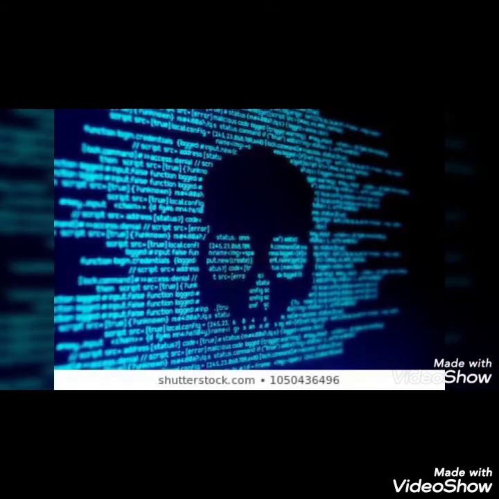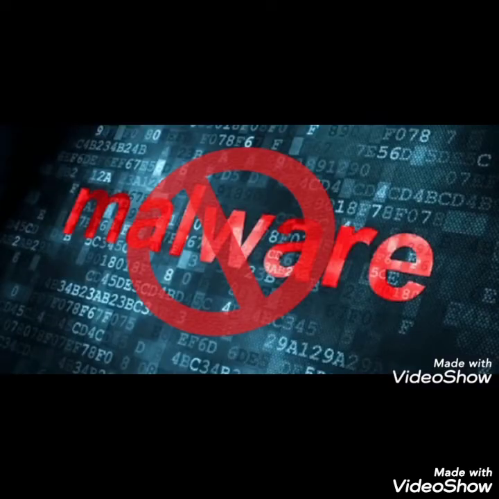So what are the ways in which malware delivers its payload? First is when a user opens an infected file. Next, when a user runs an infected program. Or when a user boots the computer with infected CD or a pen drive. Or when a user connects an unprotected computer to a network. Or downloading an infected file from the internet. So we have to be very careful about this.